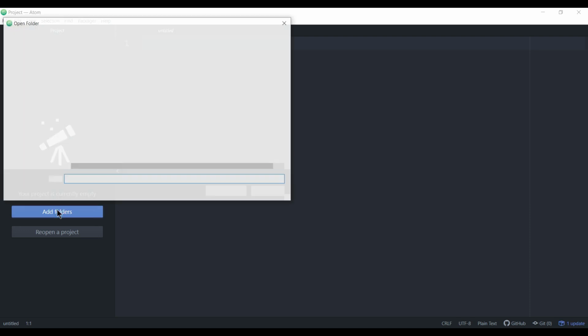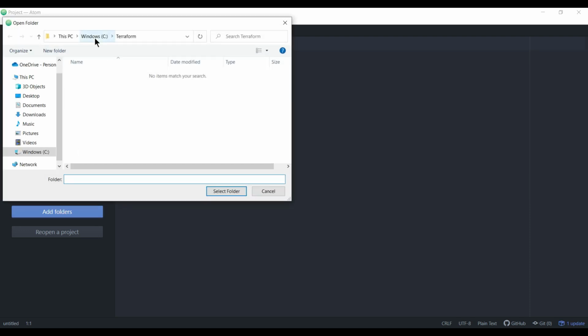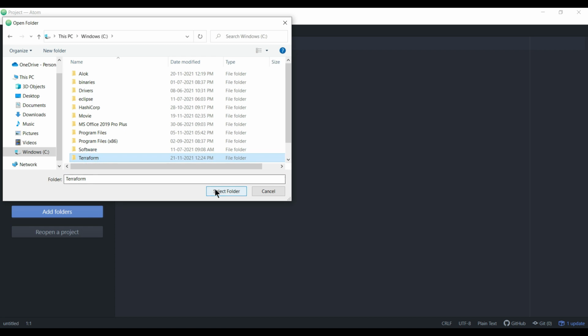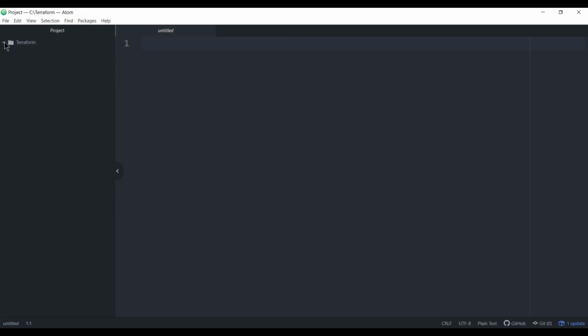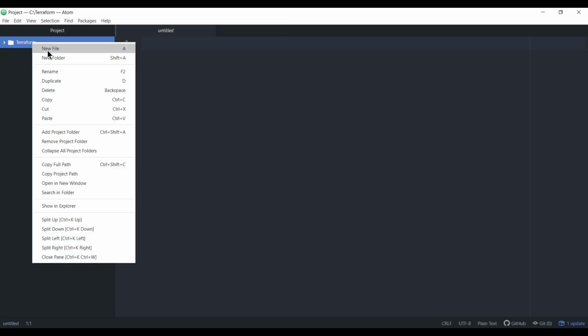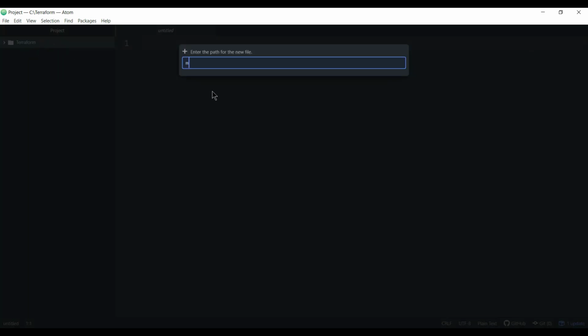Okay, I'm going to add that particular folder which I created, Terraform. Select the folder. Now its folder is created. I am going to write a file, my first EC2, with .tf for Terraform file.